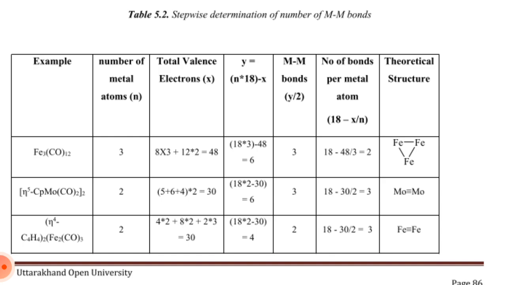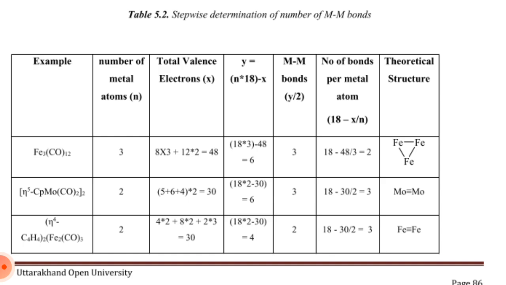Theoretical structure is a triangle of 3 Fe. Next, [(η5-Cp)Mo(CO)2]2: number of metal atoms is 2. Total valence electrons: 5 plus 6 plus 4 multiplied by 2... is 30. Y is 18 multiplied by 2 minus 30, equal to 6. Number of bonds, Y divided by 2, is 3. Number of electrons per metal atom is 30 divided by 2, which is 15, so 18 minus 15 is 3. Theoretical structure is Mo triple bond Mo.